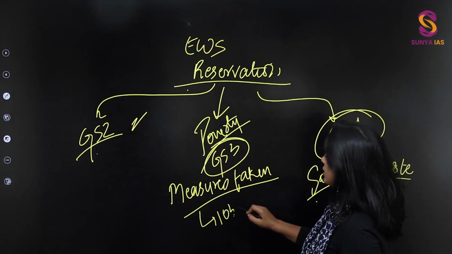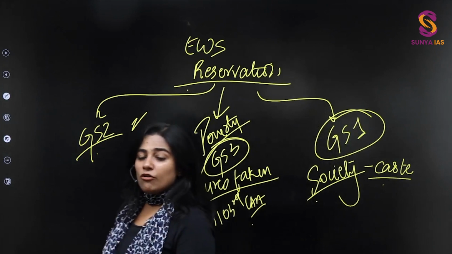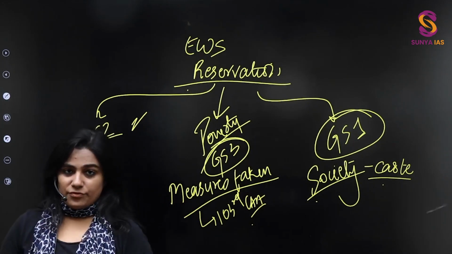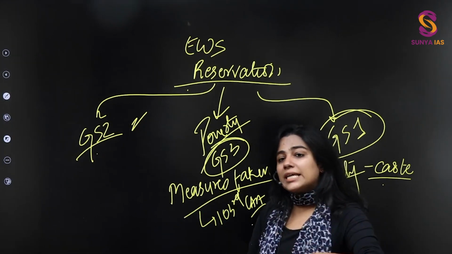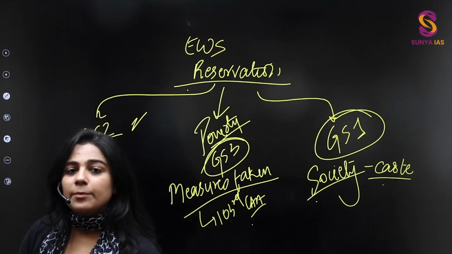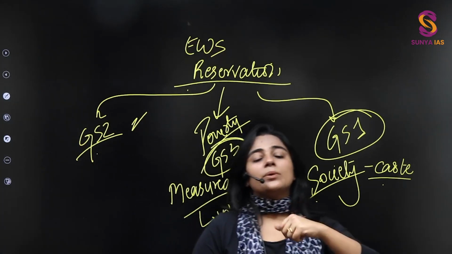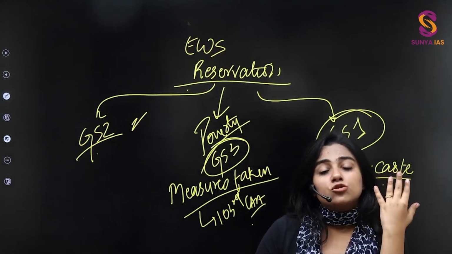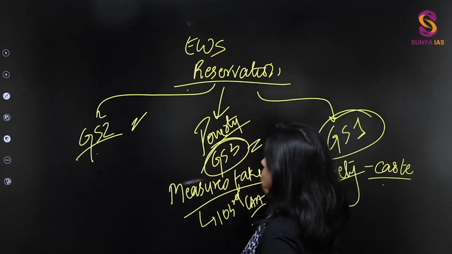So the 103rd Constitutional Amendment is very, very important for poverty alleviation as well, right? The fact that we are choosing the economically weakest section of the society and giving them affirmative action, giving them reservation, means that we are trying to improve their social structure, helping them to get out of poverty in so many ways.